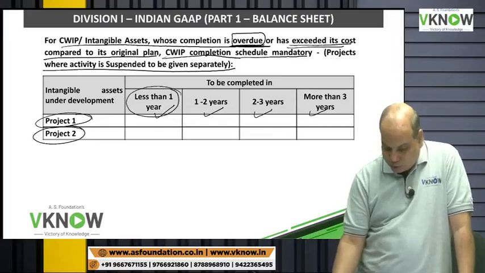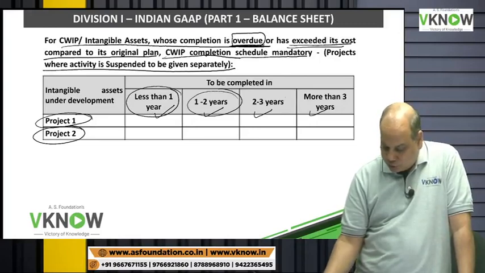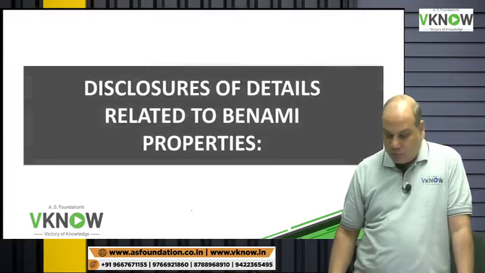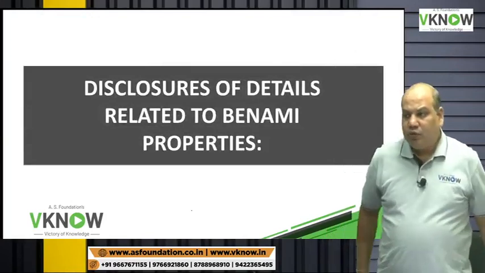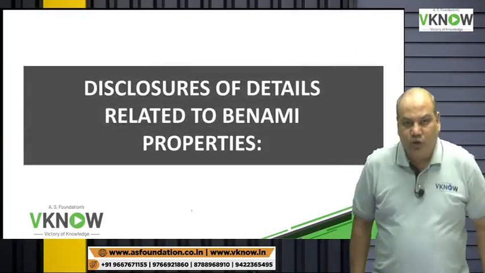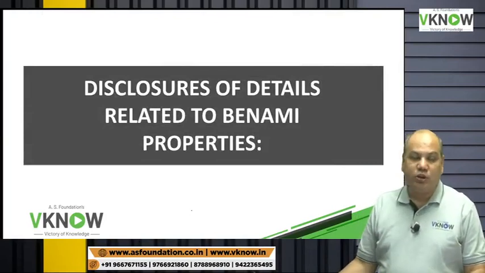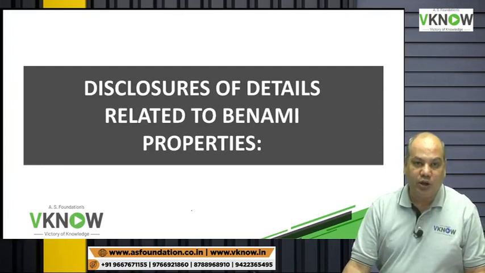Are you expecting to complete them in year 1, 1 to 2, 2 to 3 or more than 3? This is very, very useful for shareholders or users of the financial statement to understand about the performance, the liquidity, the risk of a company.